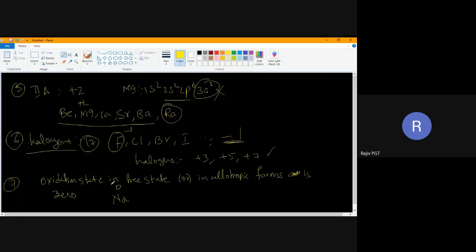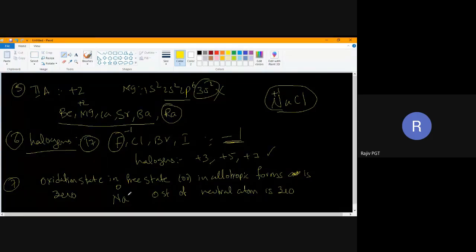Oxidation state in free state or in allotropic form is 0, or else you can write here: oxidation state of a neutral atom is 0. I'll pick one example here, NaCl. Now here Na is not in free state, because it has combined with Cl. I have said sodium belongs to the first group, so it shows which oxidation state? +1. But here, sodium's oxidation state is 0. Why have I given 0? Because it has not combined with anything.